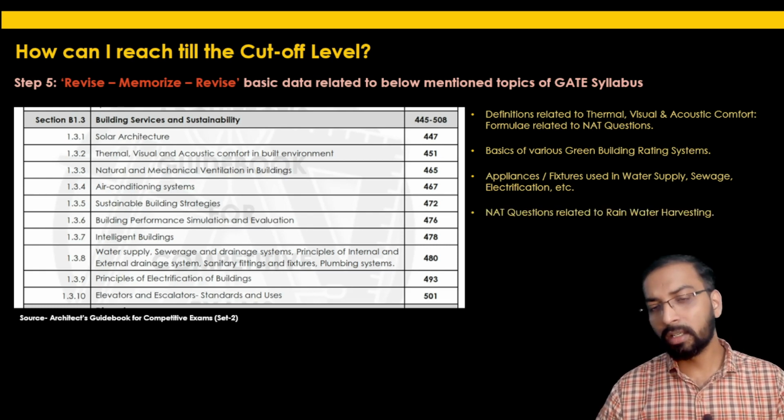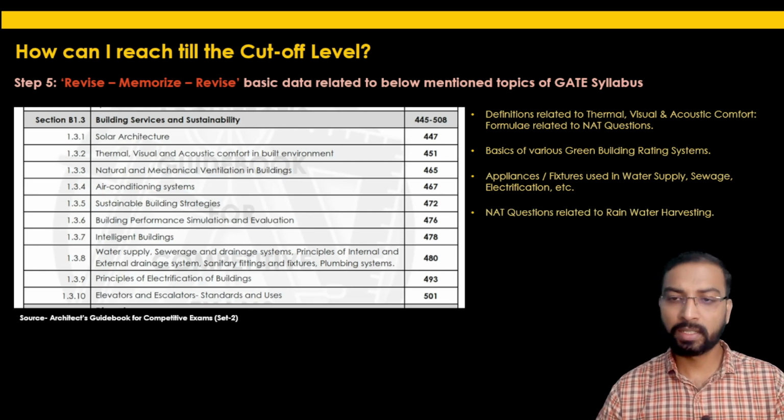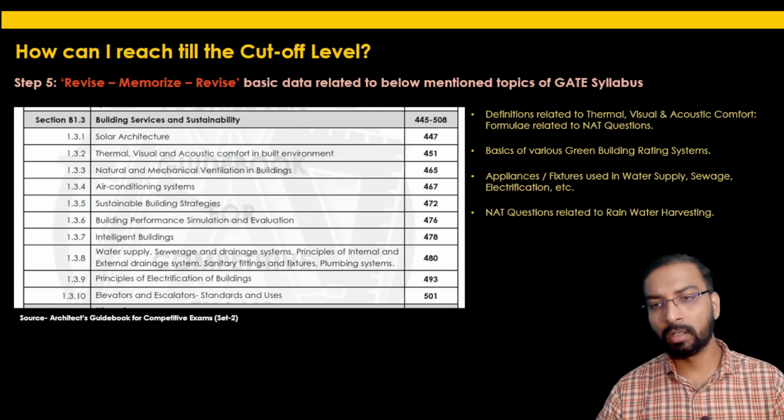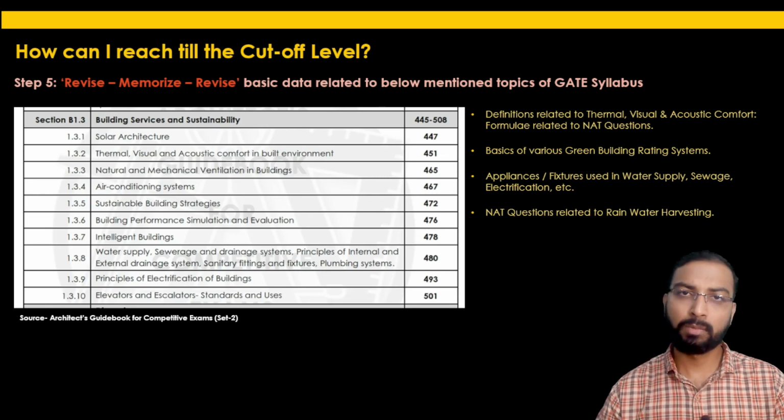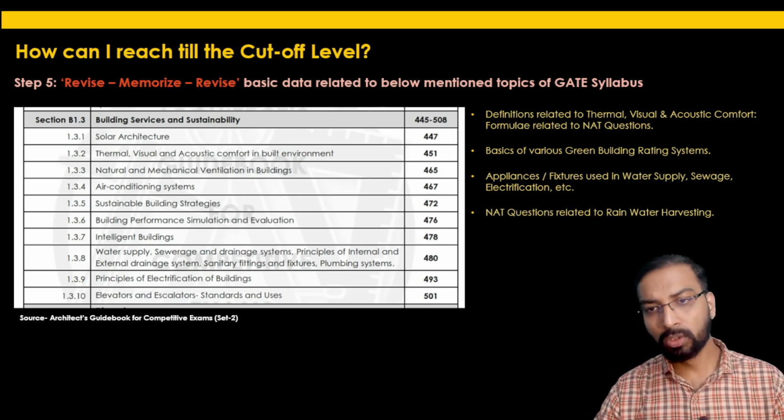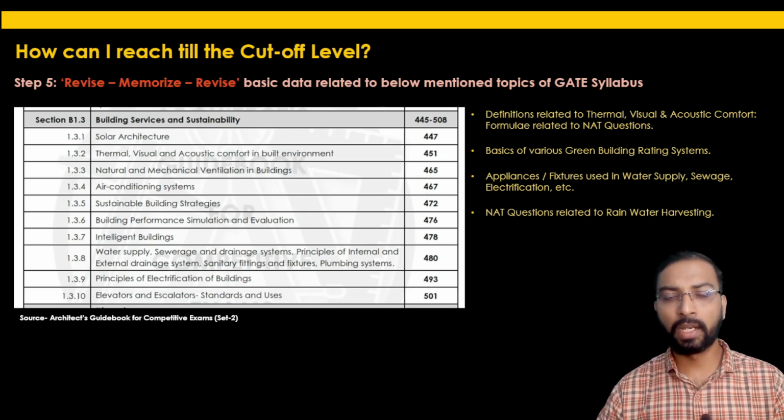The next important thing in this section is numerical answer type questions related to rainwater harvesting. Again, similar to the earlier one, these numerical answer type questions are also easy to solve. You just need to put the values in the formula and derive the answer. So do multiple revisions of the numerical answer type questions related to rainwater harvesting.